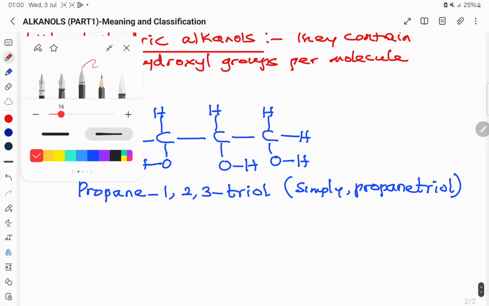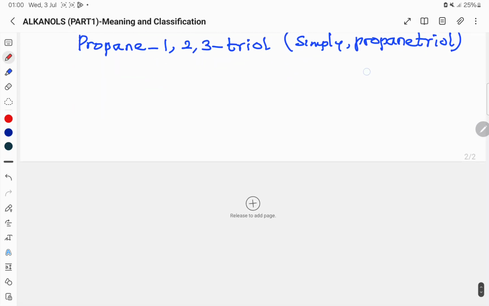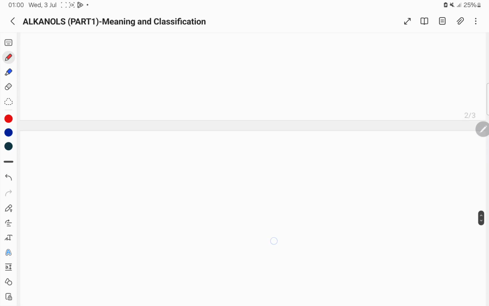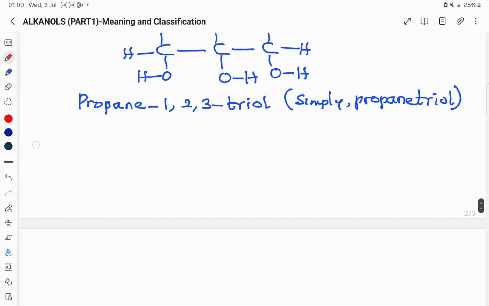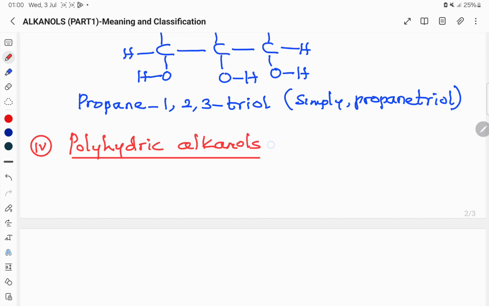We also have another category. These are the ones that contain more than three hydroxy groups. Those ones are called polyhydric alkanols. Alkanols that contain more than three hydroxy groups are called polyhydric. They contain either 4 or 5 or 6 and so on, as the case may be.